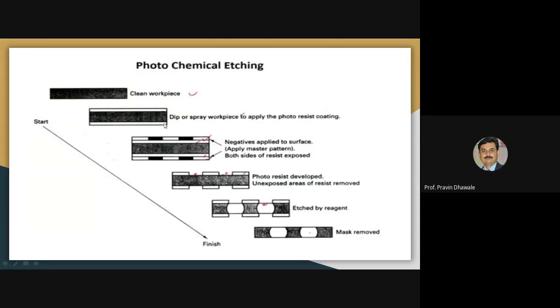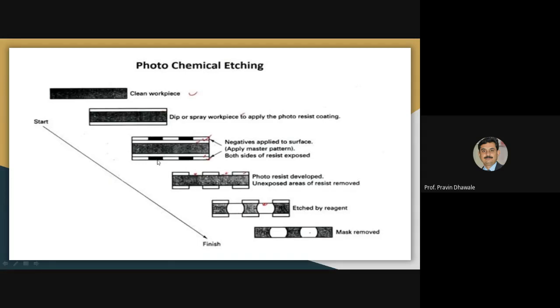Then you have to apply a certain master pattern on that photoresist coating, so that the negative is applied on the surface, on both sides of the resist which is to be exposed. On both sides of this we are putting the master pattern, right?